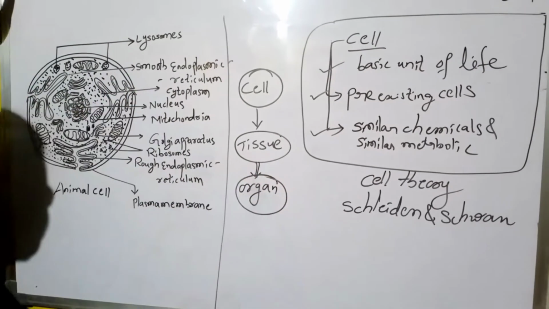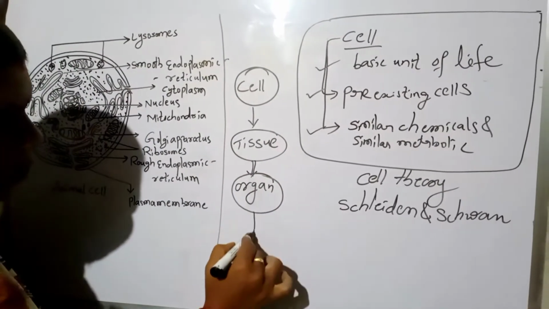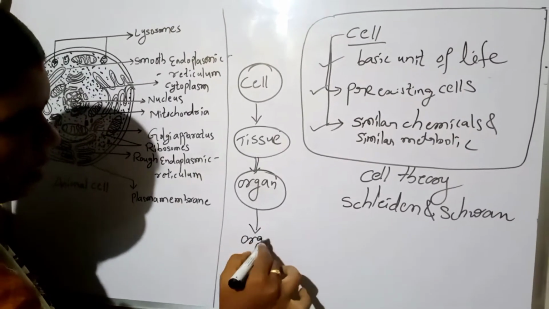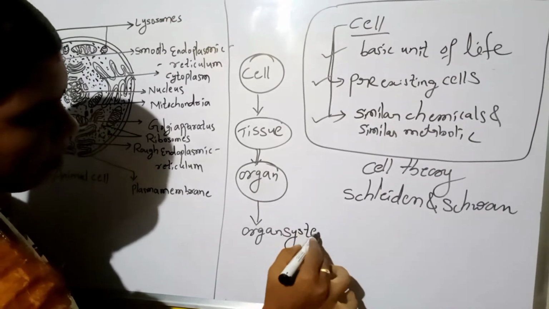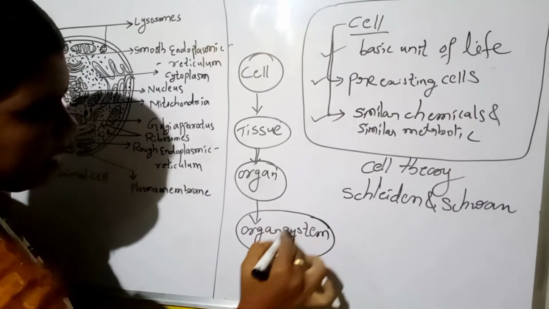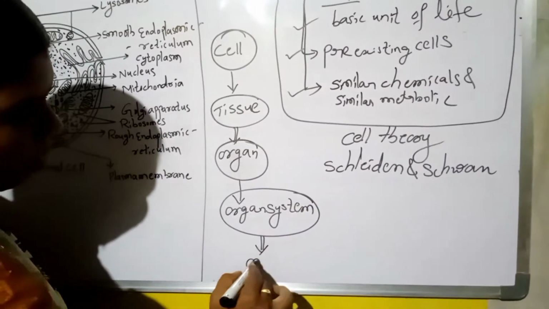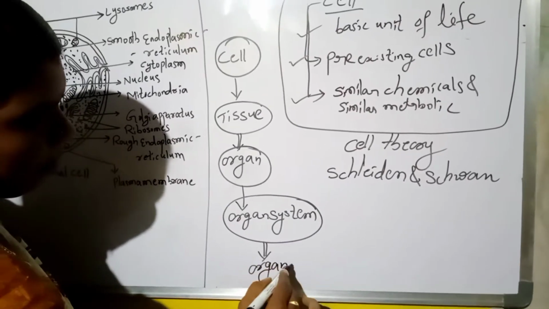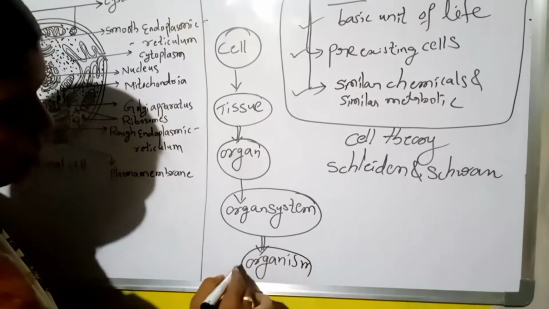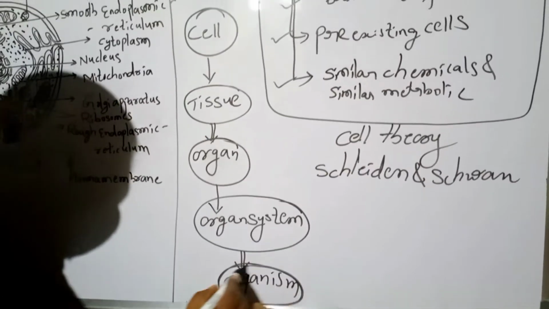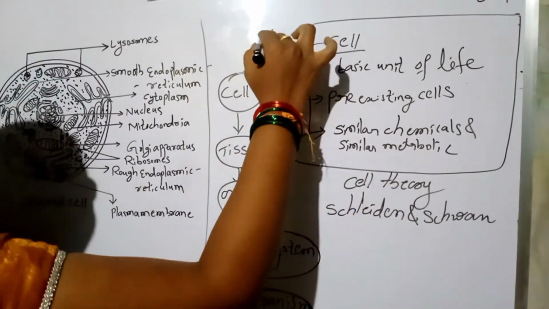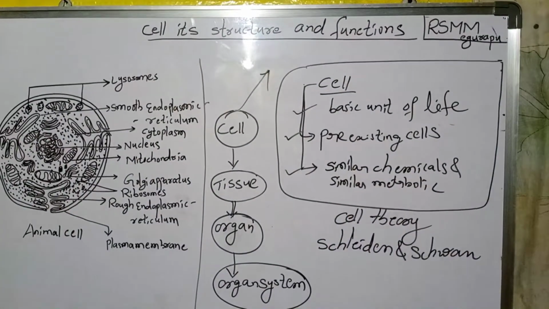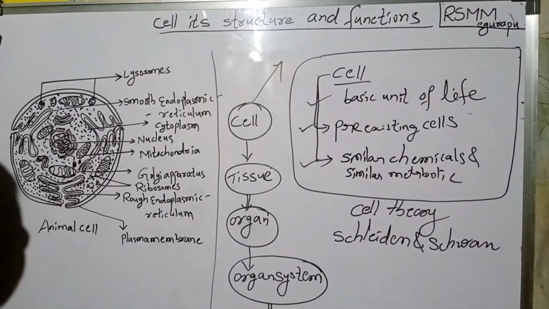Group of organs form organ system. And group of organ systems form organism. That may be plant, animal, bacteria, fungi, whatever it may be. Cell is the basic unit of life.